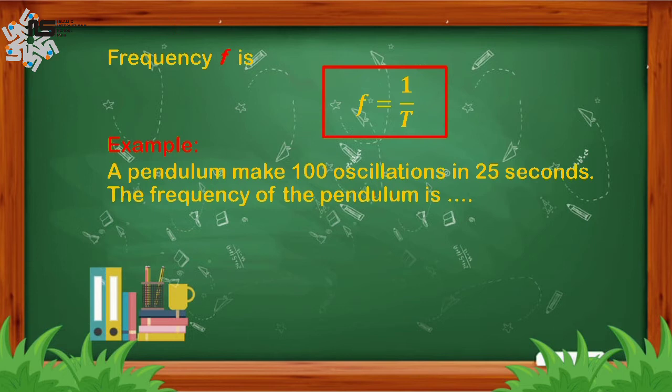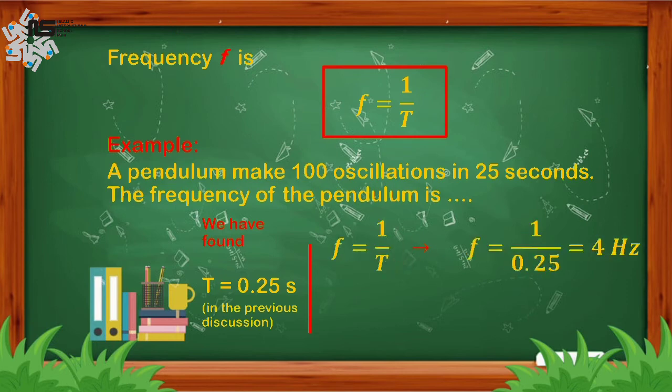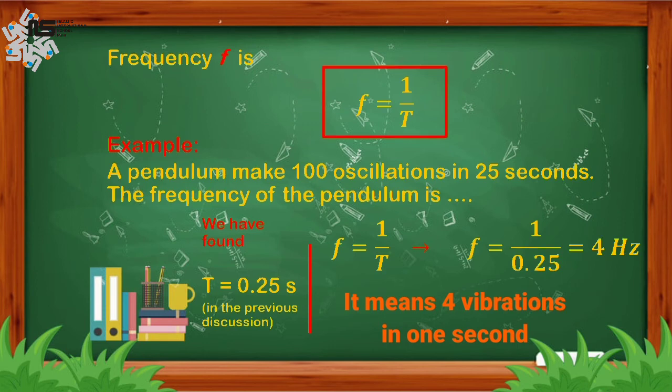To find the frequency of this pendulum, we use the formula small f equals 1 divided by alphabet T. And we have found the period of this pendulum, which is 0.25 seconds. And from the calculation, we get that this pendulum has a frequency of 4 Hz. It means that during 1 second it makes 4 vibrations.